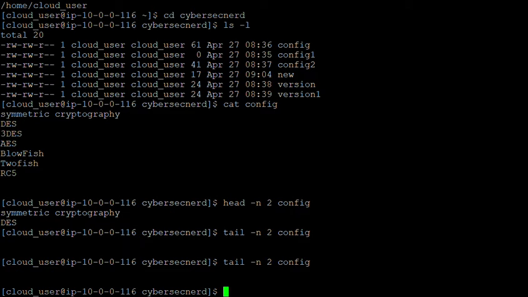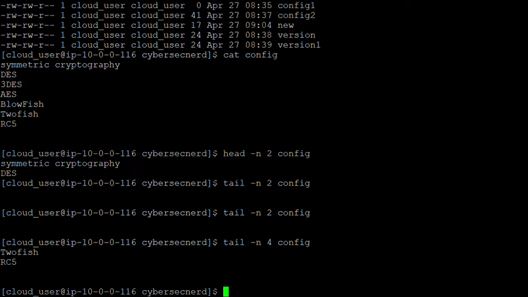I think there is no output. Okay. So let's say the last two lines are empty, I guess. So four lines, config. Yeah. So here you can see these are the blank spaces for the lines. So these are the last four lines. You can also use the tail command.